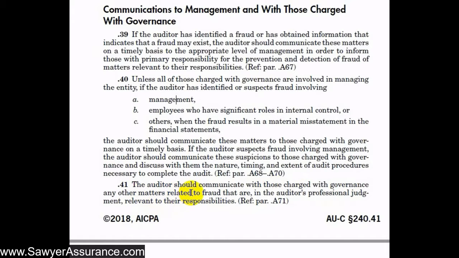Those things that we come up with would come from our professional judgment. So we've got a lot of explanatory material here, 67 through 71. Let's go down there and see some more details about how we go about communicating with management and those charged with governance related to our findings related to fraud.